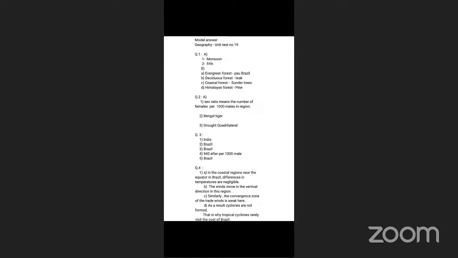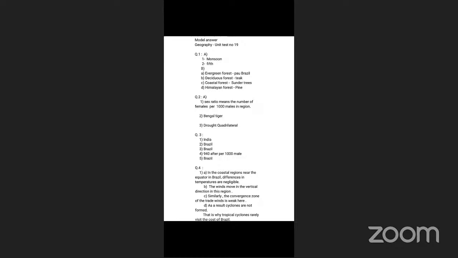After 2001, there is a rapid increase in female population mainly in Brazil, because the curve of the graph is going tremendously upward. So Brazil has the rapid increase in female population after 2001.